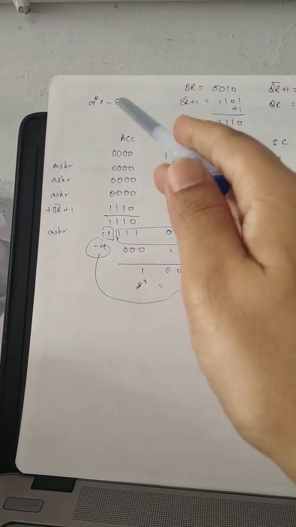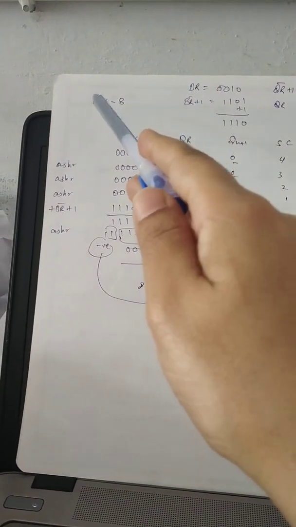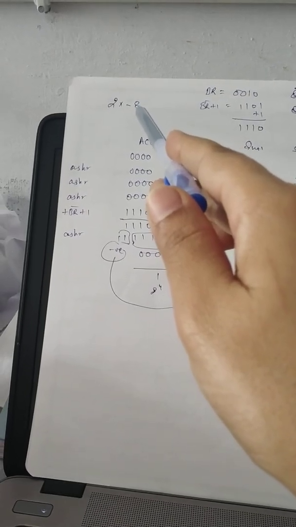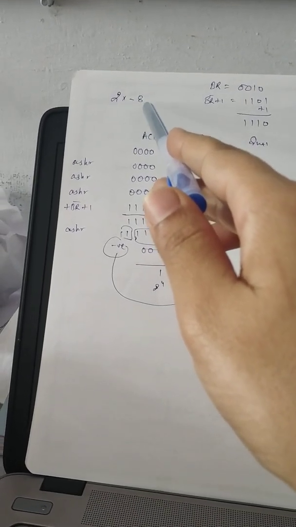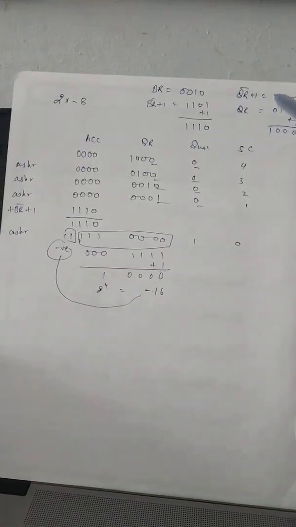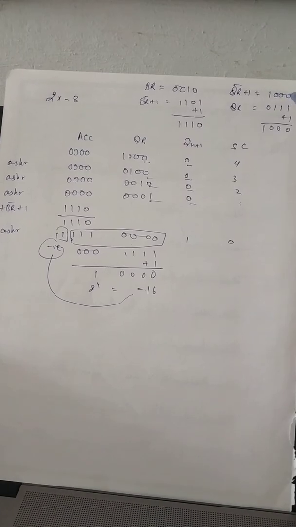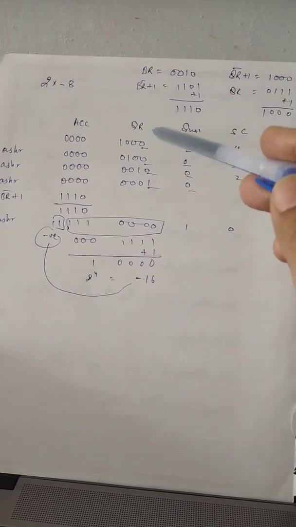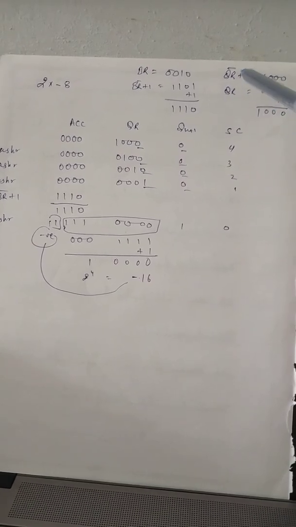Okay, it's negative. The number that you have positive will be your BR, and if it has been a positive 8, that means it will be QR. Now if this is minus 8, that means this is QR bar plus 1. So you have QR bar plus 1 equals to 1000, because you'll be utilizing QR, that means you have to obtain QR from QR bar plus 1.